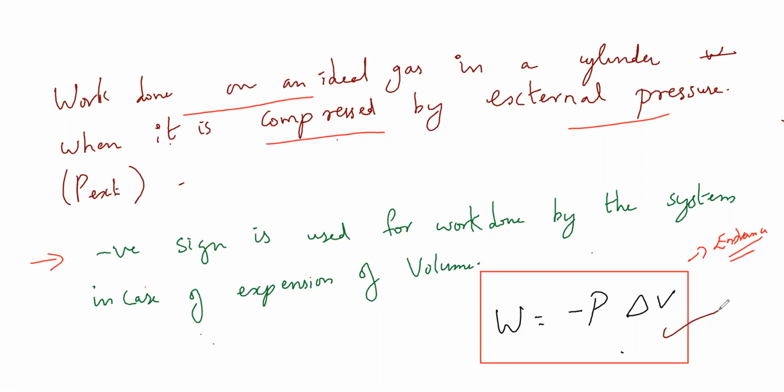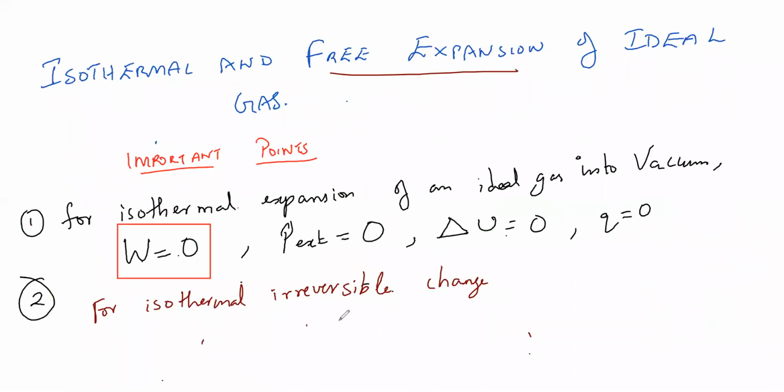P external. So W is equal to minus P external delta V. What is my delta V? V final minus V initial. So W is equal to minus P external times Vf minus Vi.